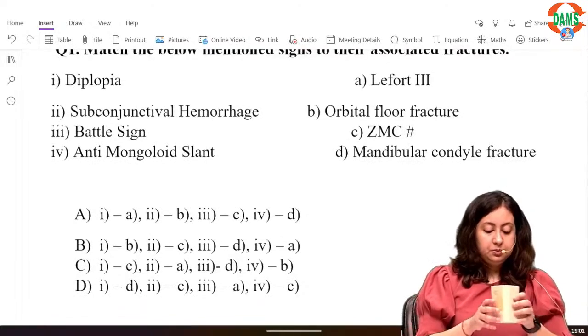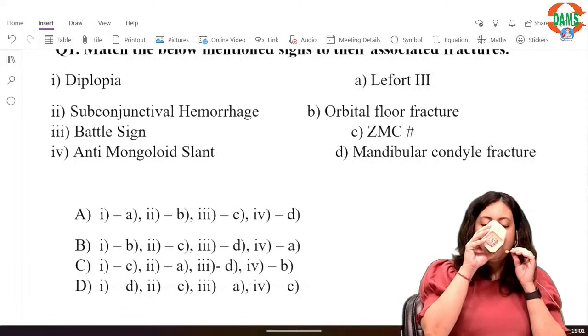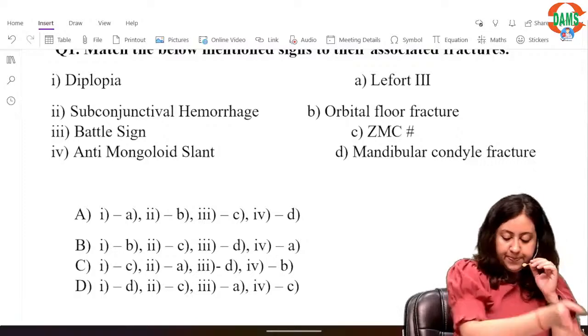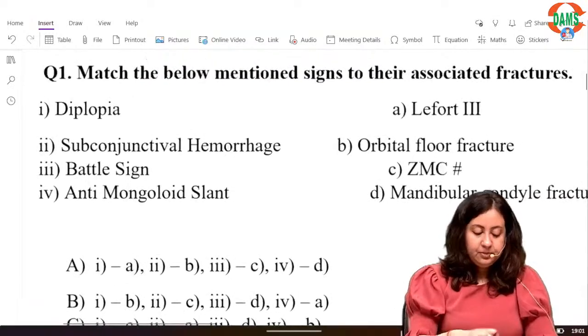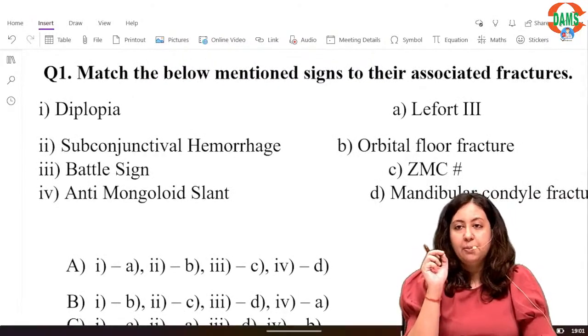Now, let's see. अब column 1 में पहला option क्या है, diplopia.